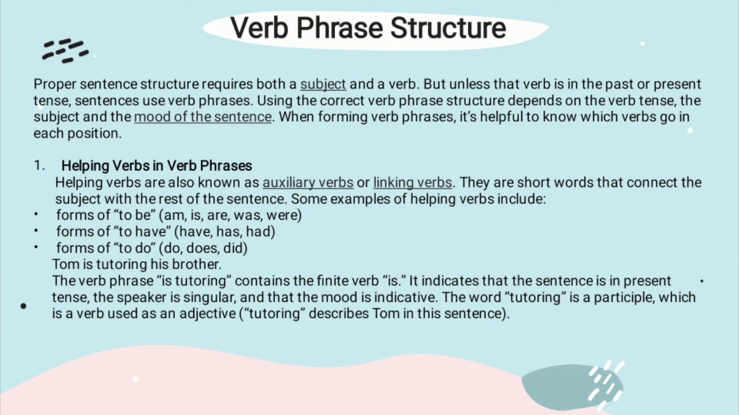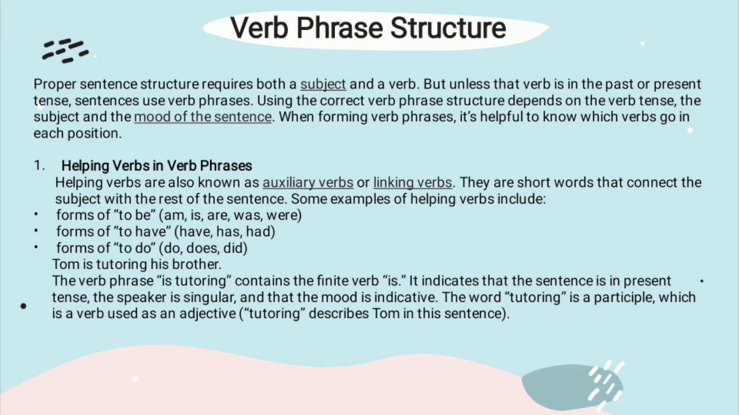Verb phrase structure. Proper sentence structure requires both a subject and a verb, but unless that verb is in the past or present tense, sentences use verb phrases. Using the correct verb phrase structure depends on the verb tense, the subject, and the mood of the sentence. When forming verb phrases, it's helpful to know which verbs go in each position.